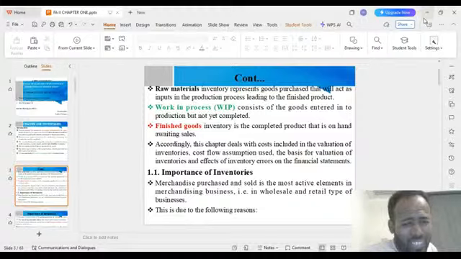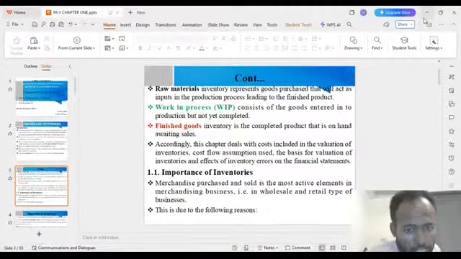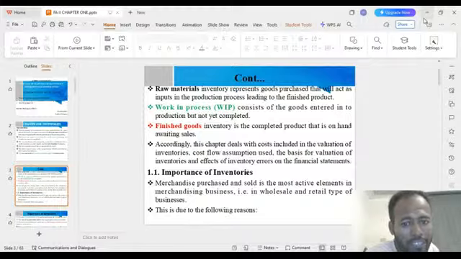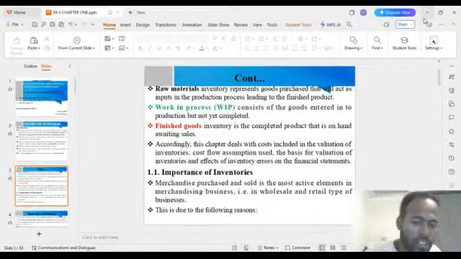So like that, you should understand the importance of inventory. Merchandise purchased and sold is the most active element in a merchandising business, in wholesale and retail types of business organization, especially, for the following reasons.